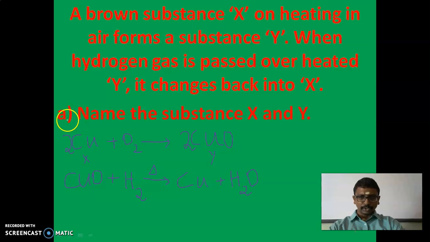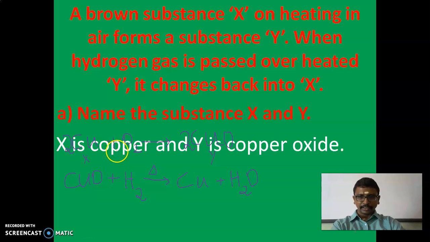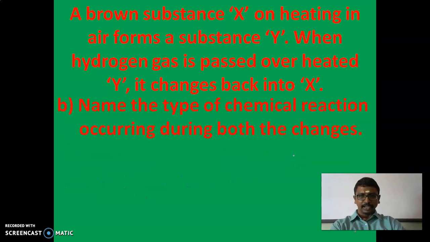So what is the question? Name the substances X and Y. X is copper and Y is copper oxide. So this is the first question. And the second question is: name the type of reaction occurring during both the changes.